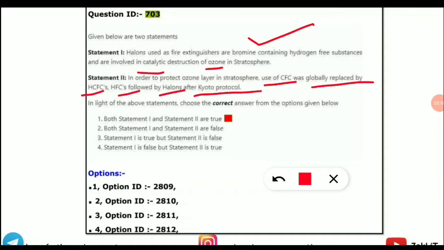So this is actually a bit confusing statement, and the answer key given by UGC is that both the statements are correct, but I would say that statement 2 is a bit incorrect, because here in place of the Kyoto Protocol, it should have given at least the Montreal Protocol or the Kigali Agreement. So here the statement is confusing. Statement 2 is false as per me, but statement 1 is correct. So I will go with option 3, that is statement 1 is true, but statement 2 is false. So option ID 2811 is correct as per my knowledge.